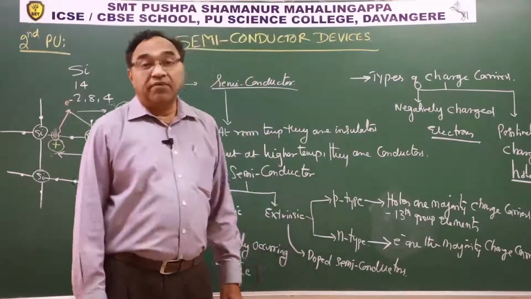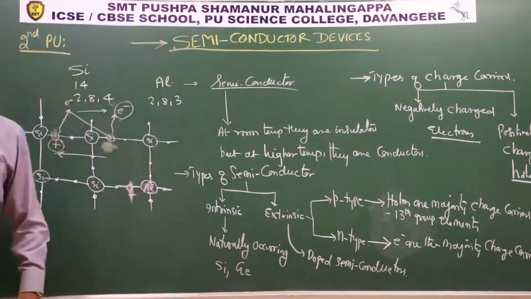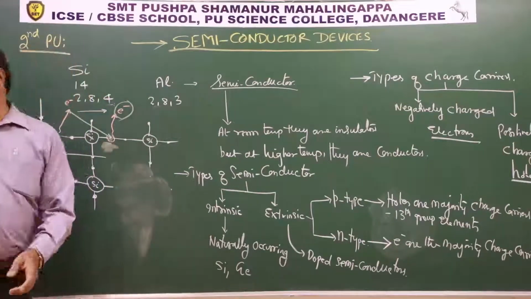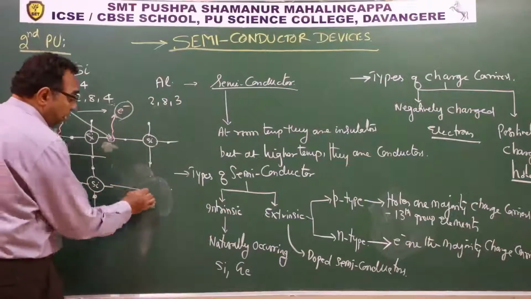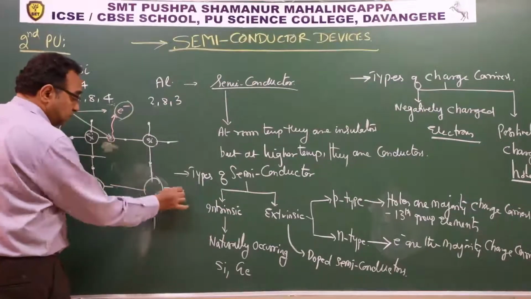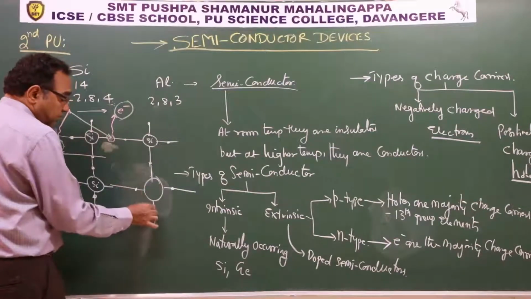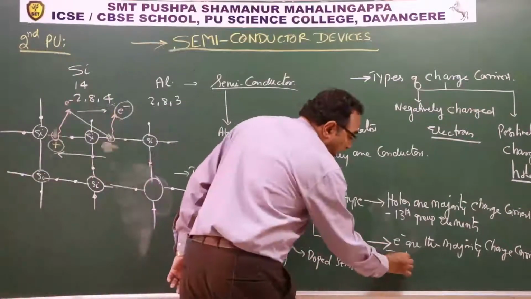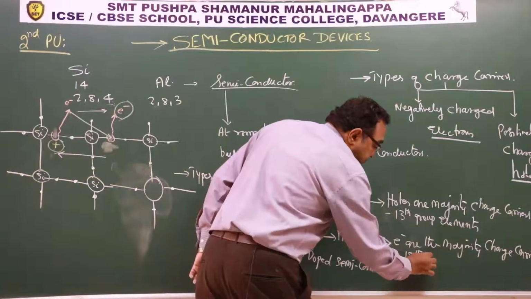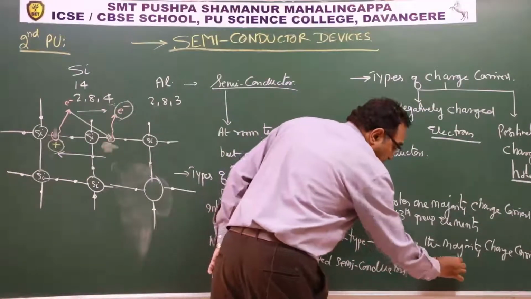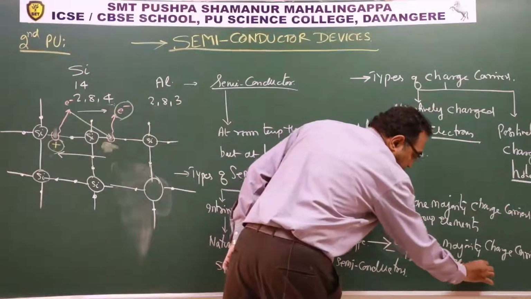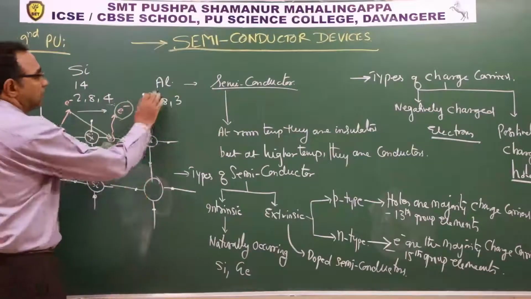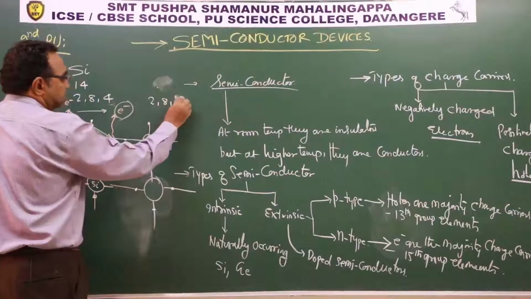Now here what will we add? Out here we are supposed to add electron rich species, like say for example 15th group elements are added. 15th group elements means 2, 8, 5.